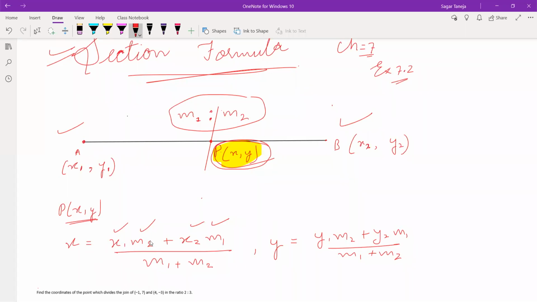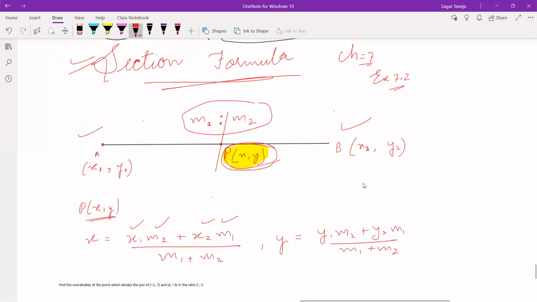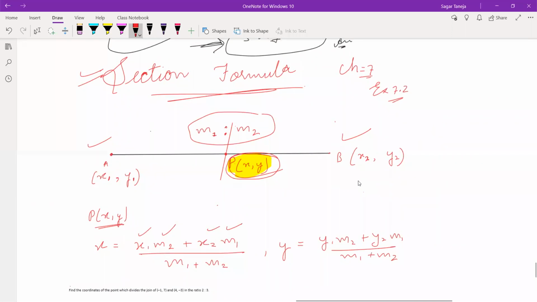It is x1 m2 plus x2 m1 upon m1 plus m2. After that, if you are calculating y, then we have to take the y coordinates only: y1 m2 plus y2 m1 upon m1 plus m2. Just note it down. The rest you will understand when I give you an example from the exercise, when we start the questions.